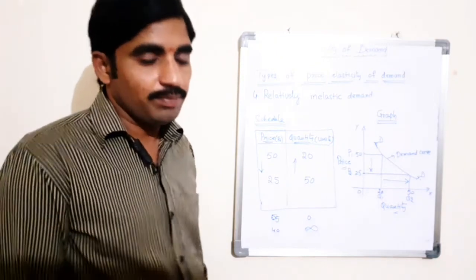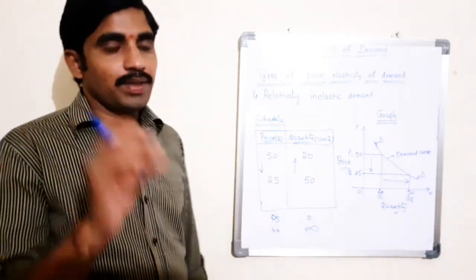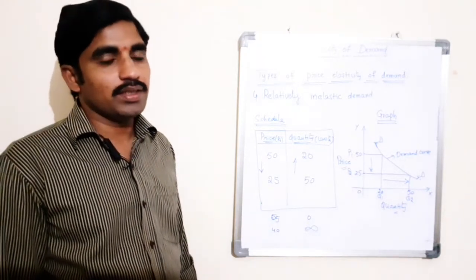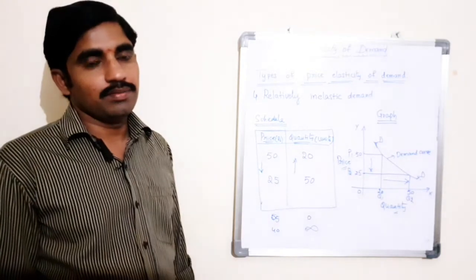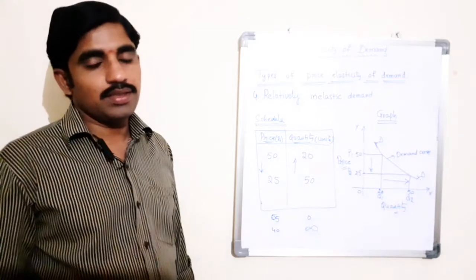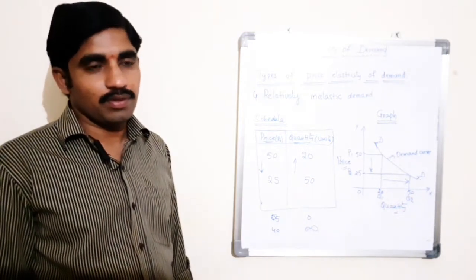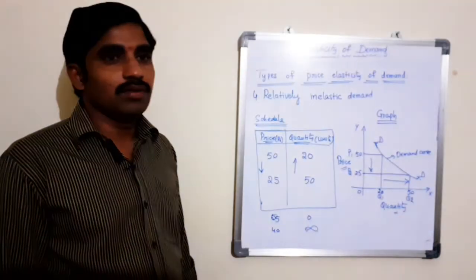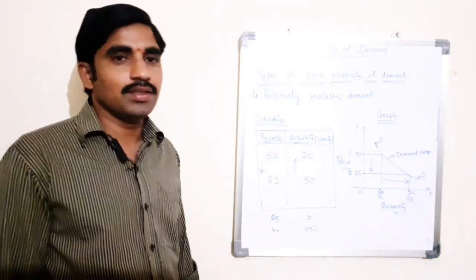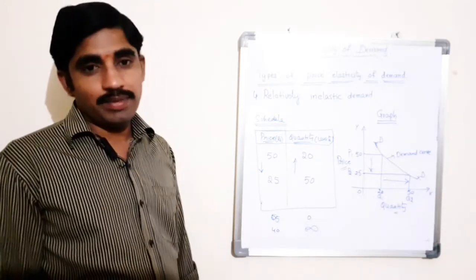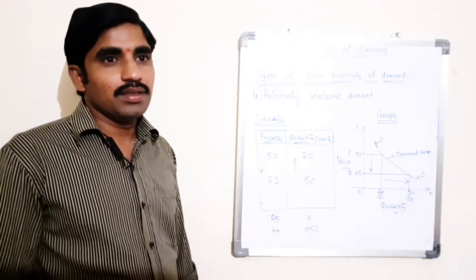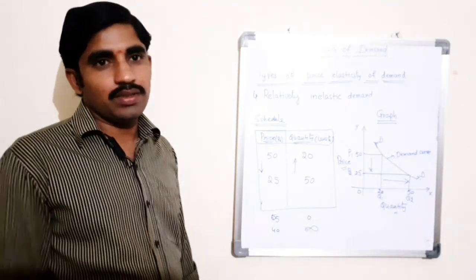It means that proportionate changes in the price of the product is more than proportionate changes in quantity demand of the product. More changes in price of the product lead to less changes in quantity demand of a commodity. Let us take an example. If the price of the product increases by 30% and the demand for the product decreases only by 10%, then the demand would be called relatively inelastic.